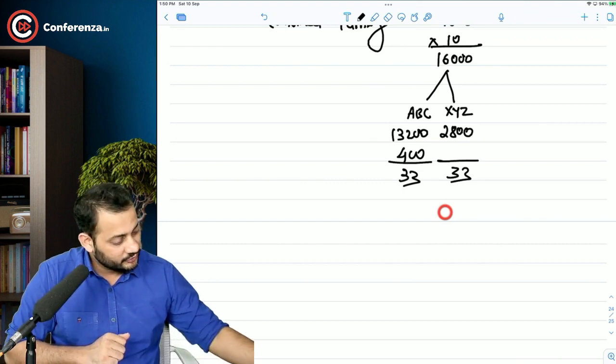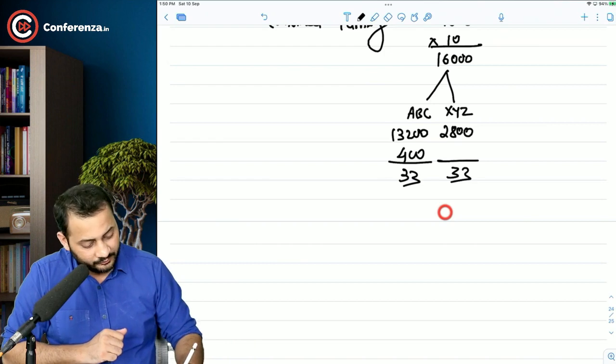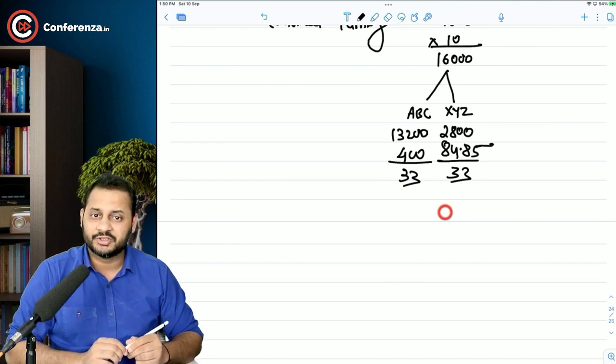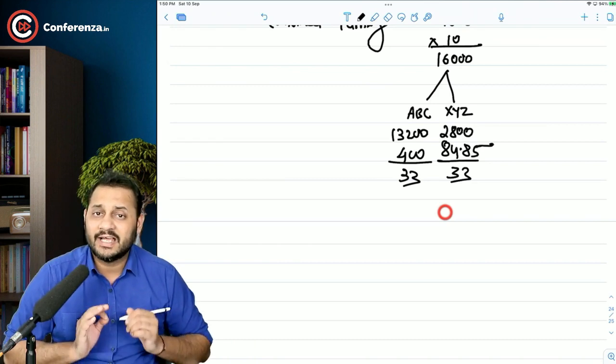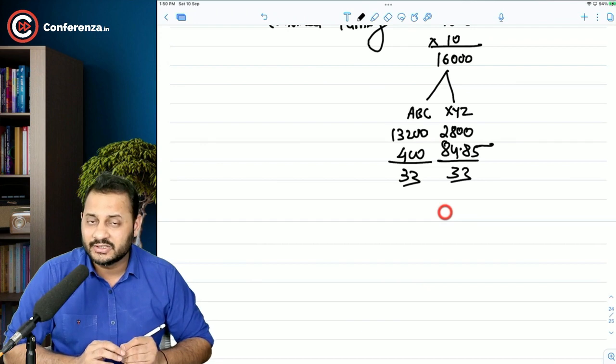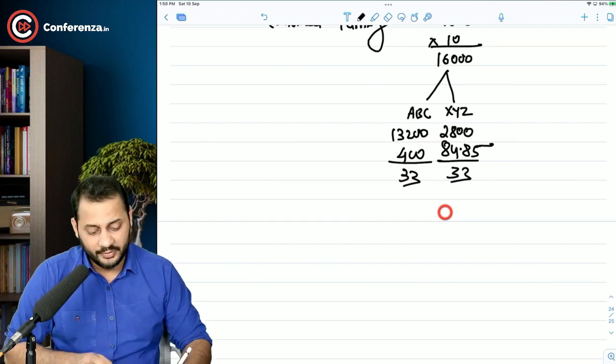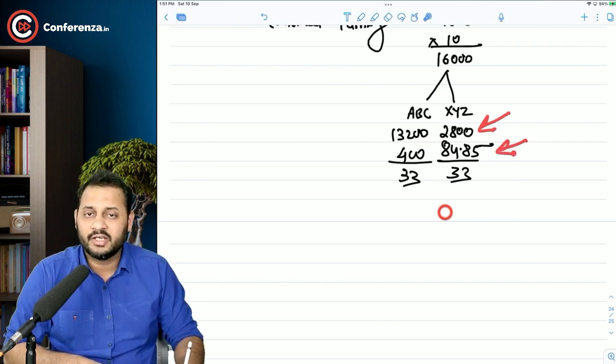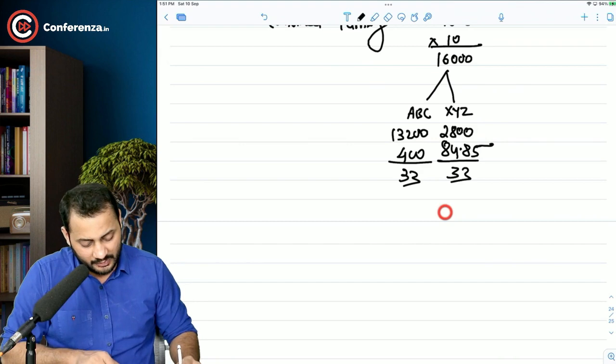It should be 2,800 divided by 33. That's 84.84, or we can say 84.85 lakh shares. This much of the shares has to be issued to XYZ only to make sure that their market value is 2,800 after the merger also. This is the minimum that they want. 84.85 lakhs. So what will happen?